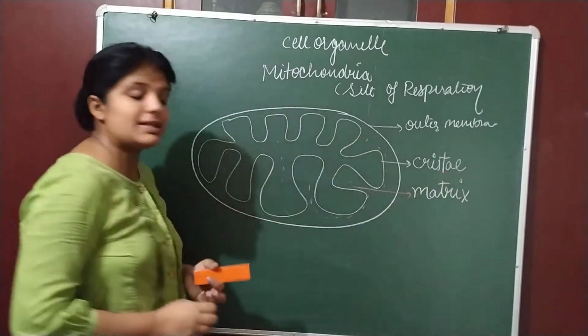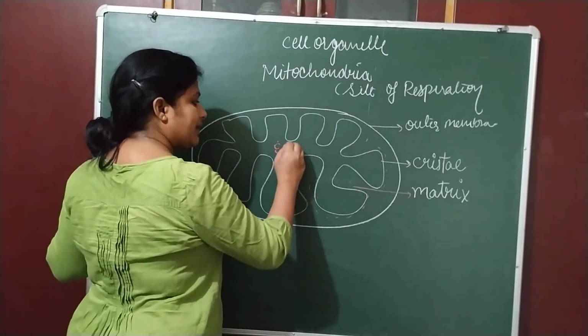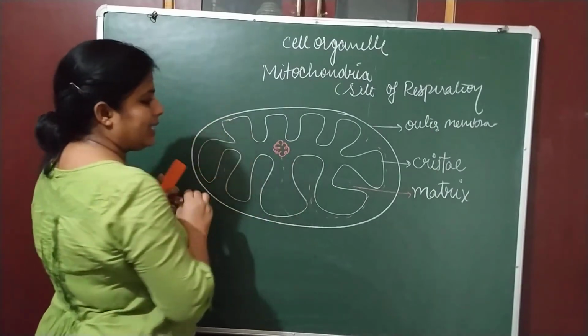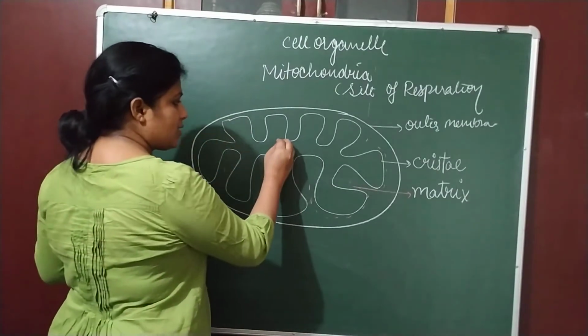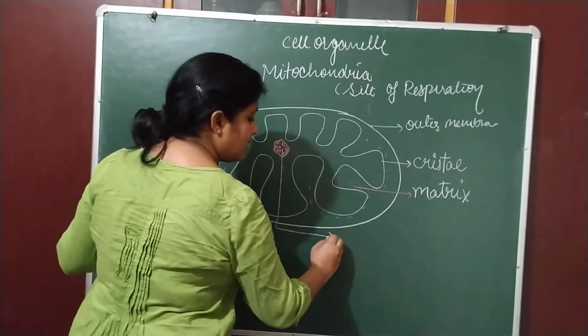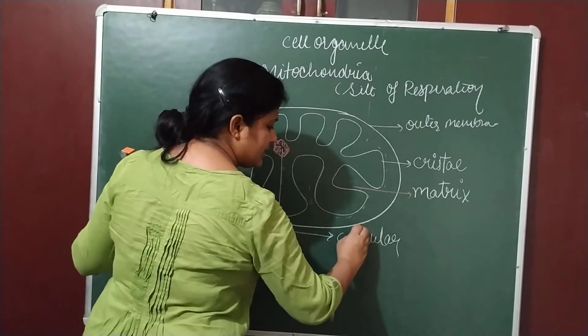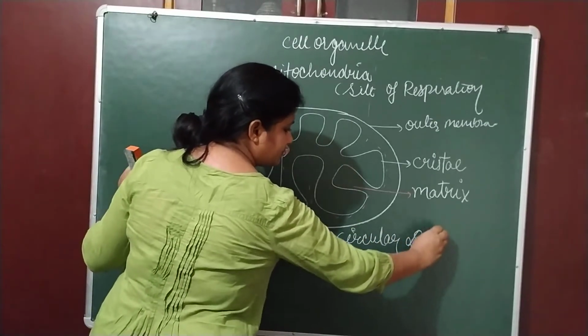Mitochondria is one of the cell organelles which contains its own DNA. DNA is deoxyribonucleic acid, and this is circular DNA.